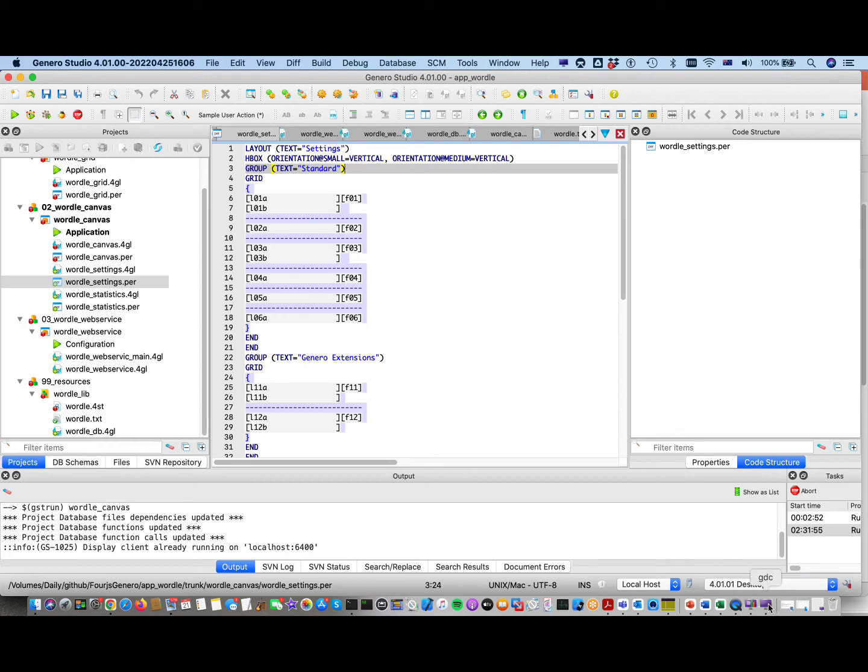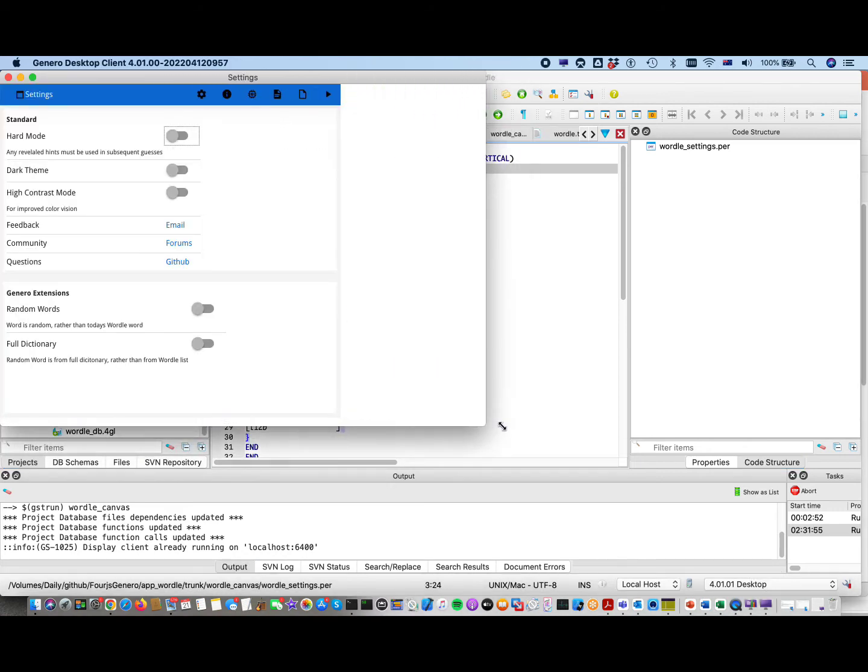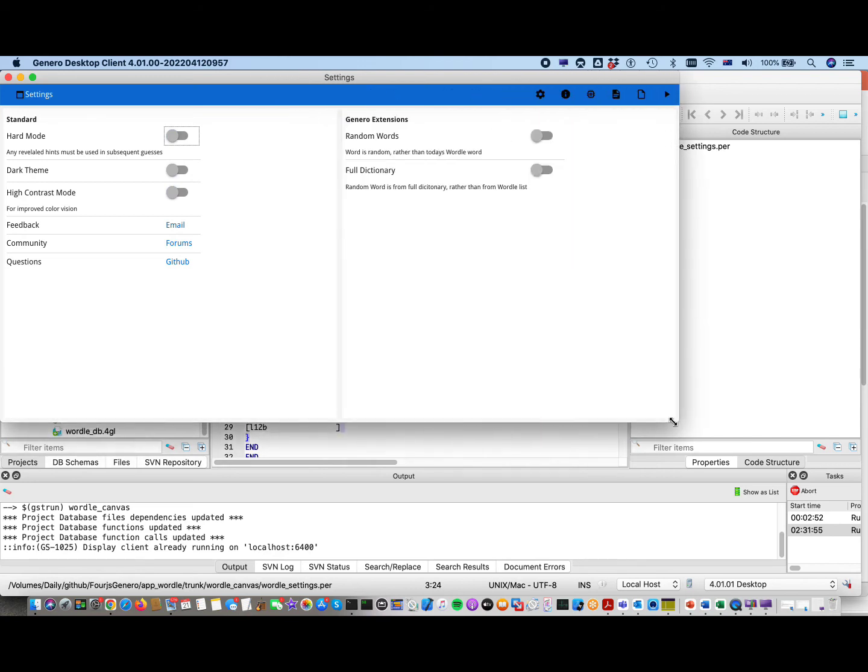Actually, there's one more thing I should show there, and that is that the widgets also stretch a little.